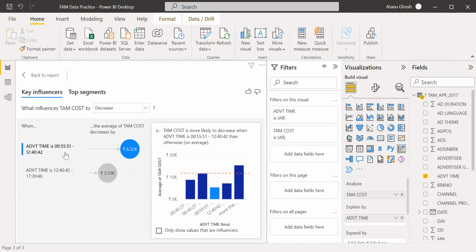In the midnight, okay. So 00:55:51 to 12, and 12:40 to 5, this afternoon 12 to evening 5, is the time when the cost is likely to reduce. So probably this one will make more sense. Yeah, absolutely correct.